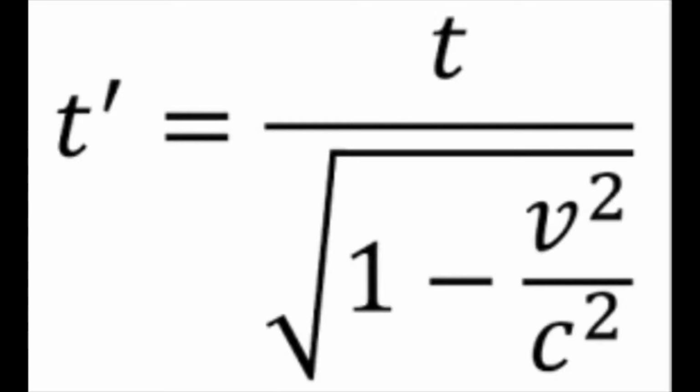Now let's move on to length contraction. Length contraction states that the length of a moving object is actually less than its proper length, or the length measured when the object is stationary. This is necessary to compensate for time dilation and is only measured in the direction of its movement. Furthermore, while length contraction exists at all speeds, unless you are traveling very close to the speed of light, the length will not be noticeable to the eye.